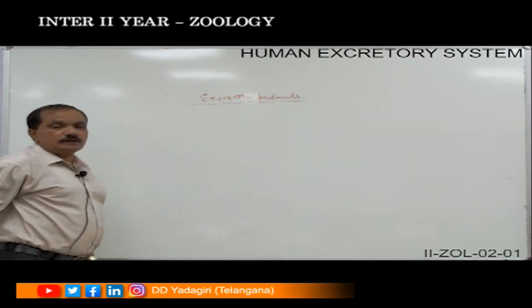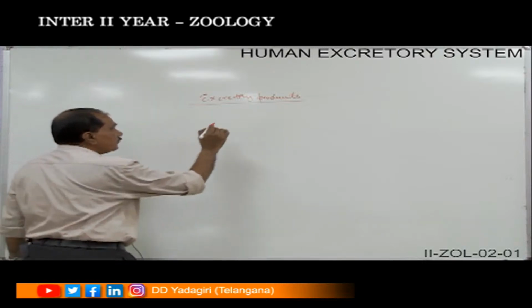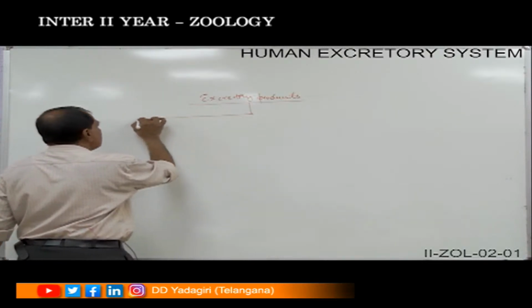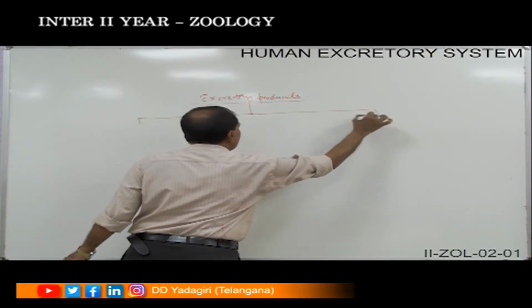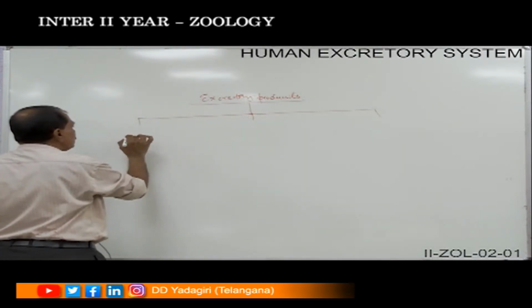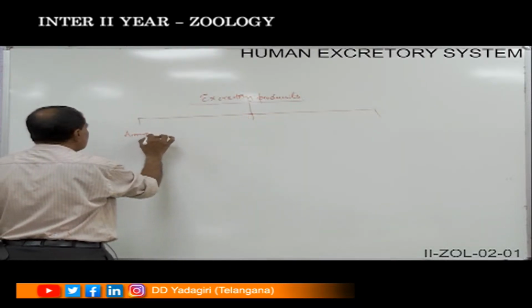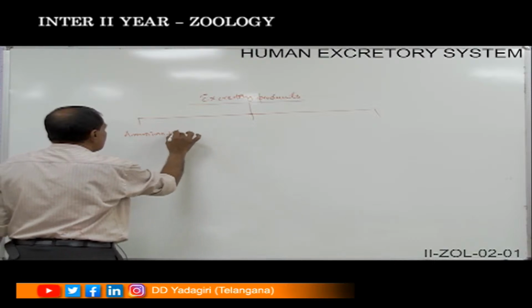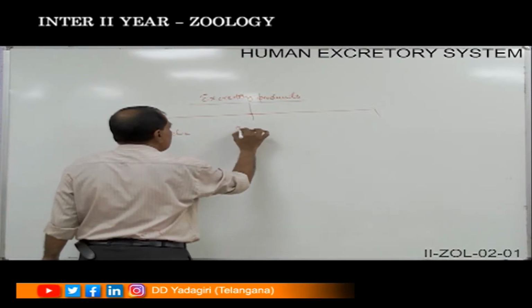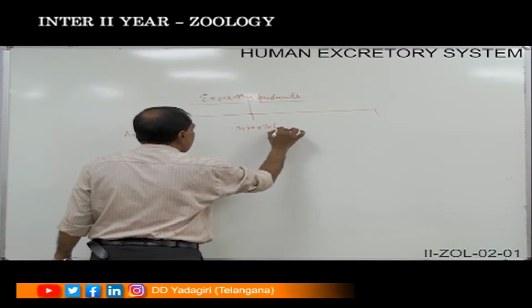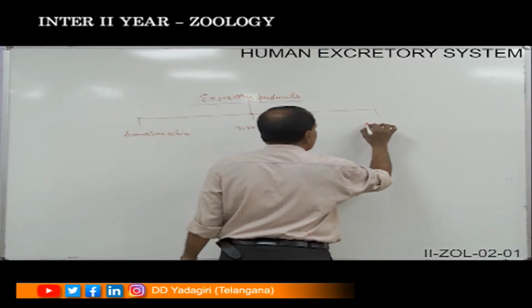By the excretory products we name three different types of animals. One is called the aminotelic, the second one is the ureotelic, and the third one is called the uricotelic.